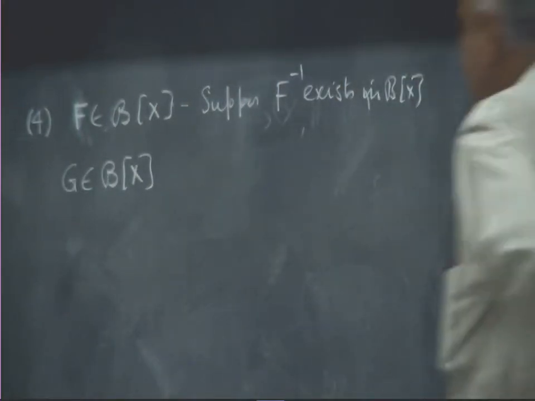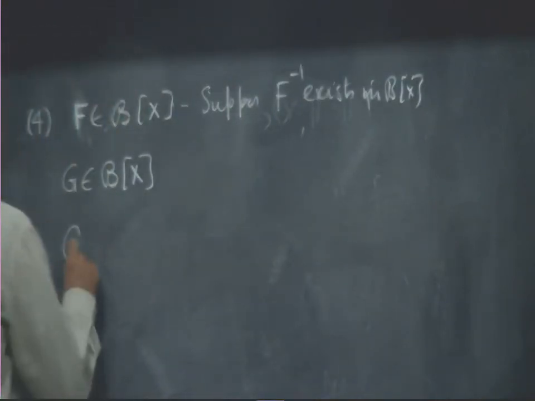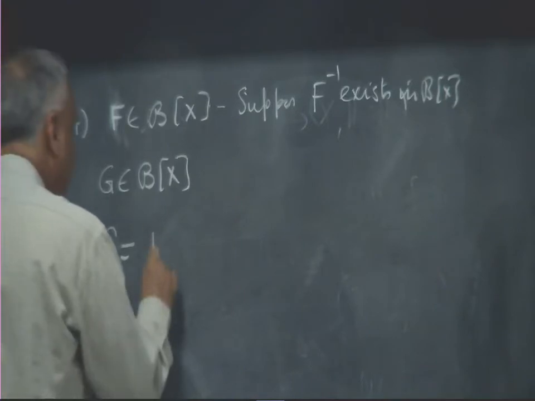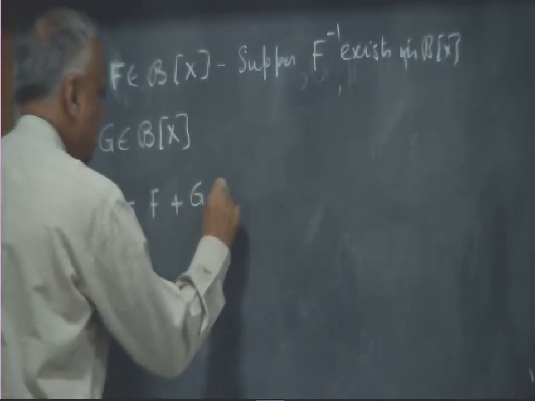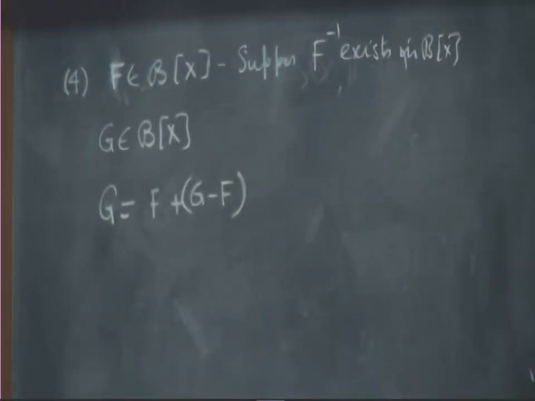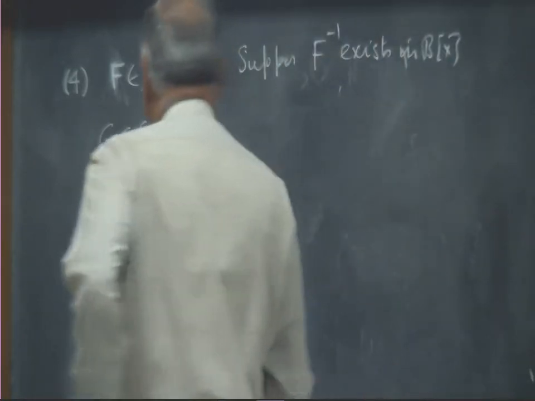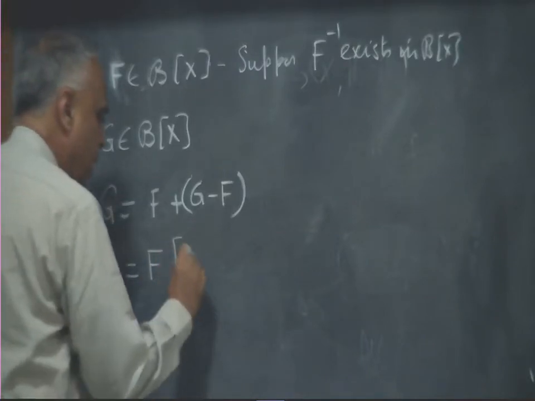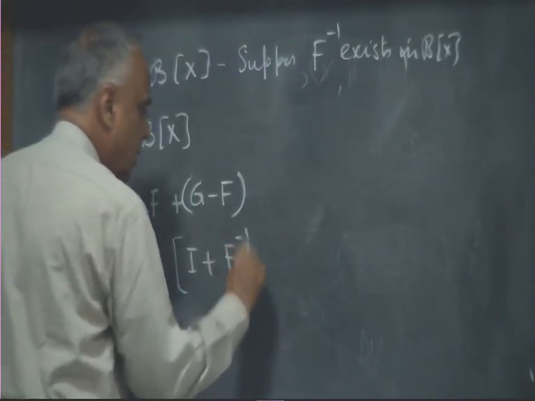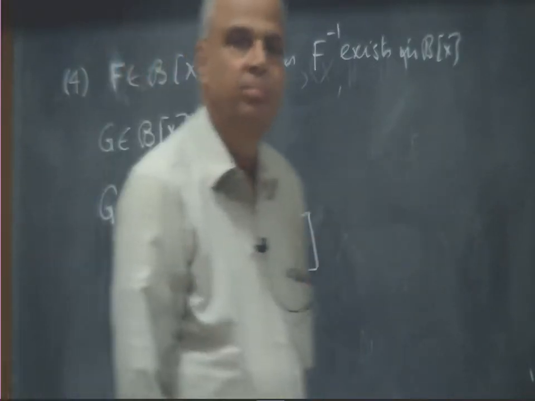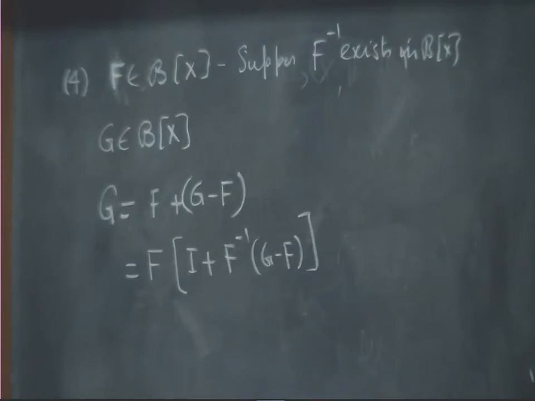Then I can write G as F plus G minus F, that is no problem. Now, F is invertible, so I can pull out an F and write it as F times I plus F inverse into G minus F. It is like what we do in matrices.